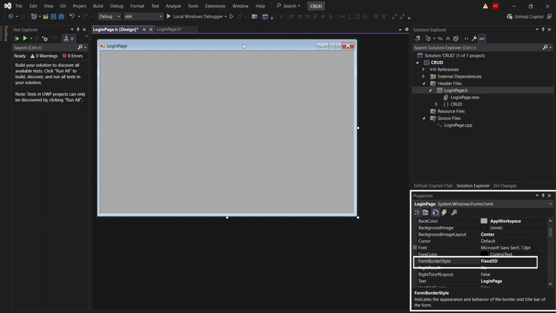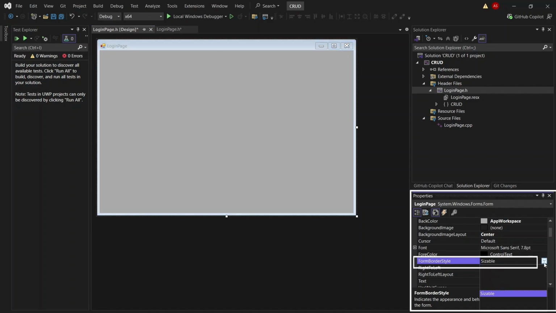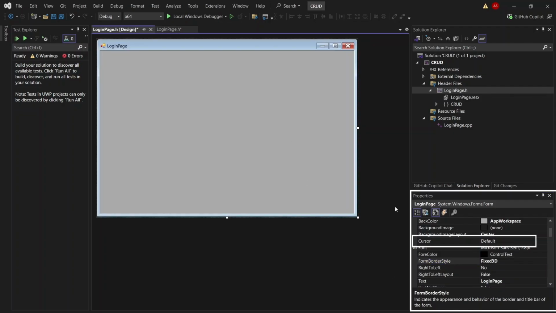The border style is changed now. If we change it again to sizable, as you see, the strokes and contrast are removed from the design window. We will be replacing sizable with the fixed 3D option because I like it.